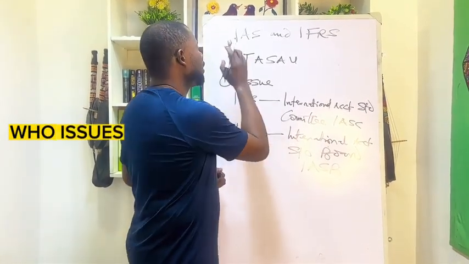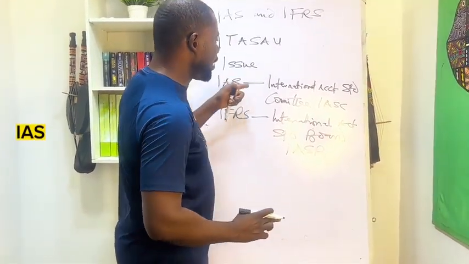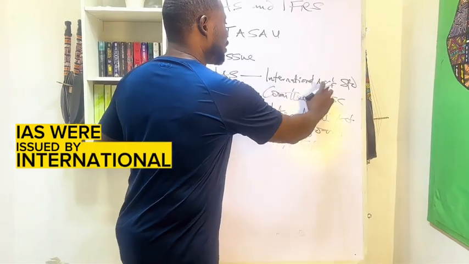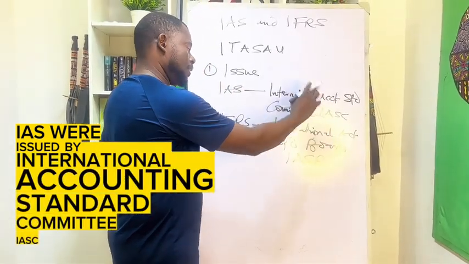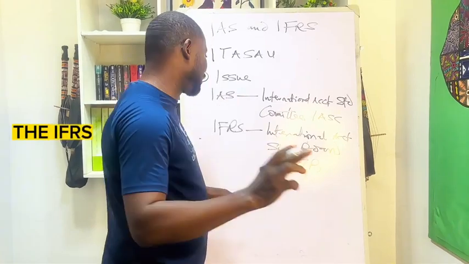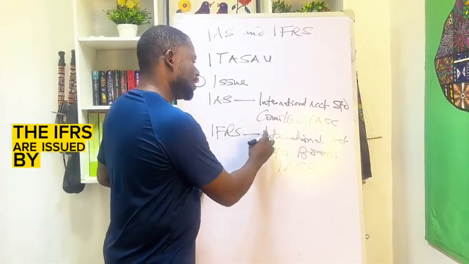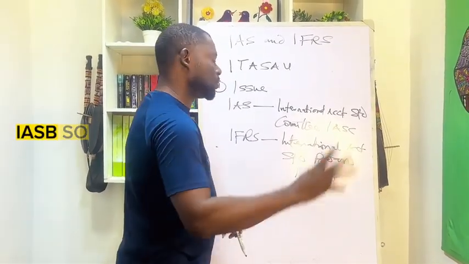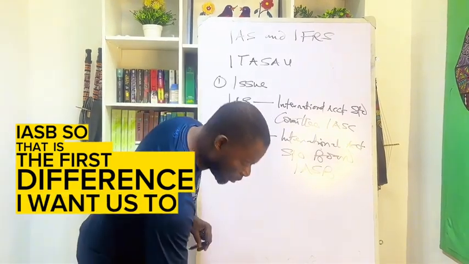Who issues IAS? IAS were issued by the International Accounting Standard Committee, IASC, whereas the IFRS are issued by the International Accounting Standard Board, IASB. So that is the first difference I want us to note.